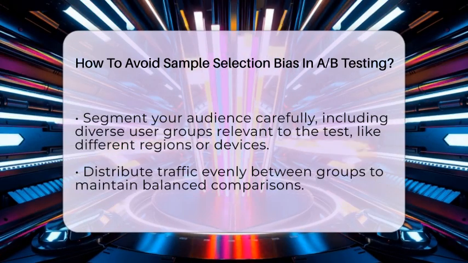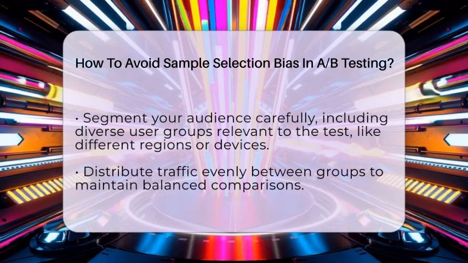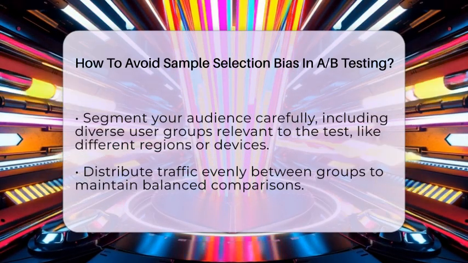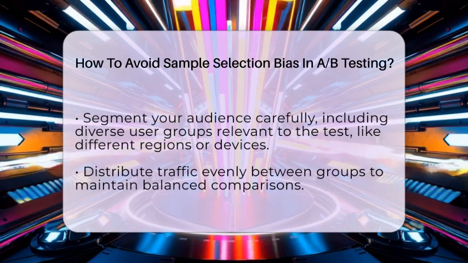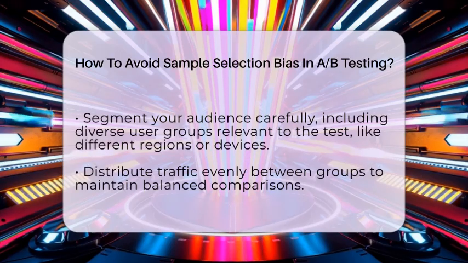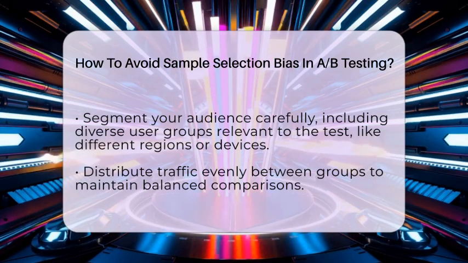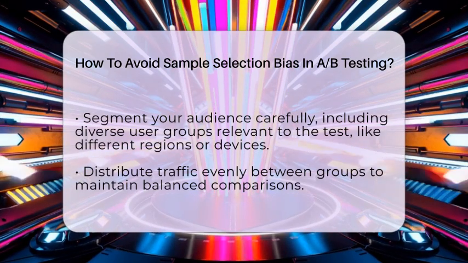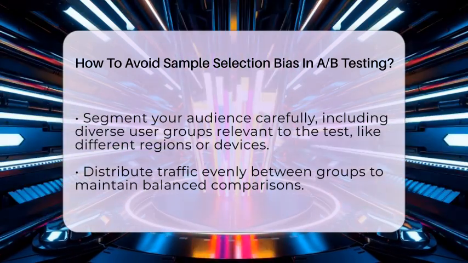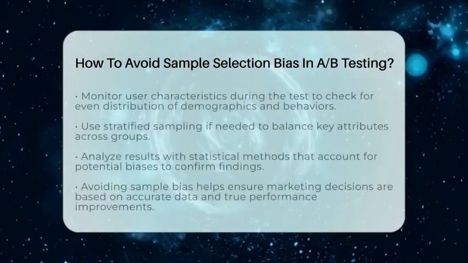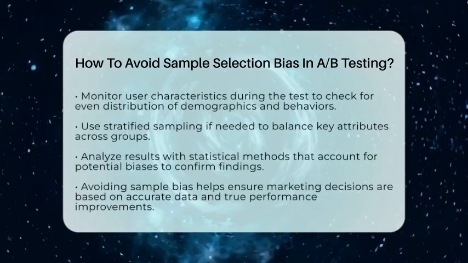Throughout the test, monitor the characteristics of your users. Check if demographics, behaviors, or device types are evenly distributed across groups. If you notice differences, consider adjusting your randomization method or using stratified sampling, which ensures key attributes are balanced.